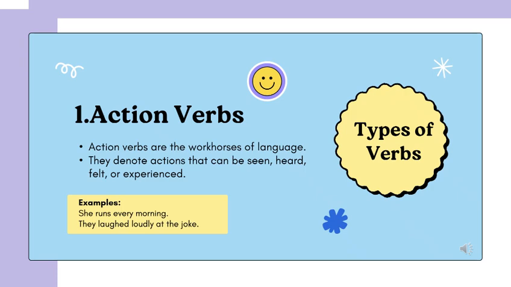And the second example is they laughed loudly at the joke. Here the action verb is laughed. Laughed is an action done by they. It shows a physical reaction caused by something funny. The phrase loudly at the joke gives more details about how they laughed. Observing the two examples, both runs and laughed are action verbs because they show something someone does.